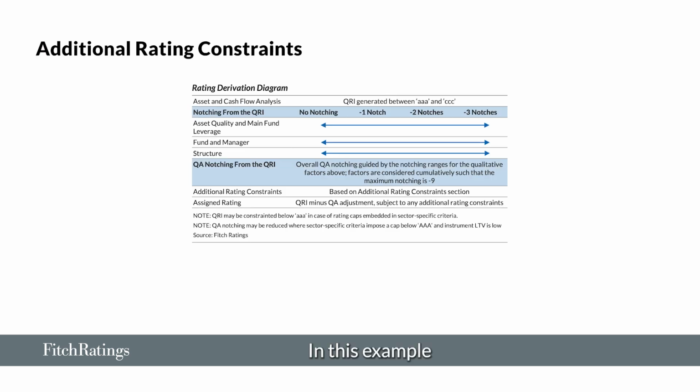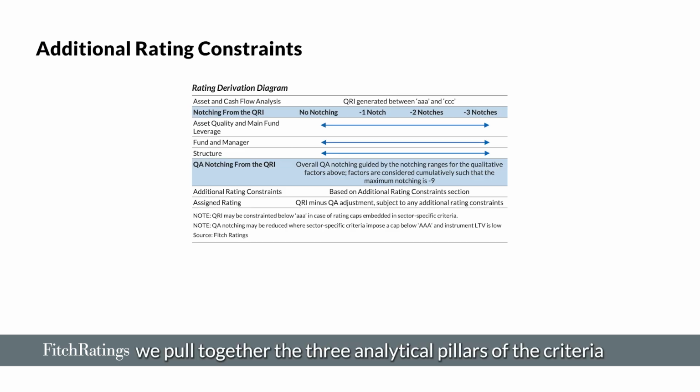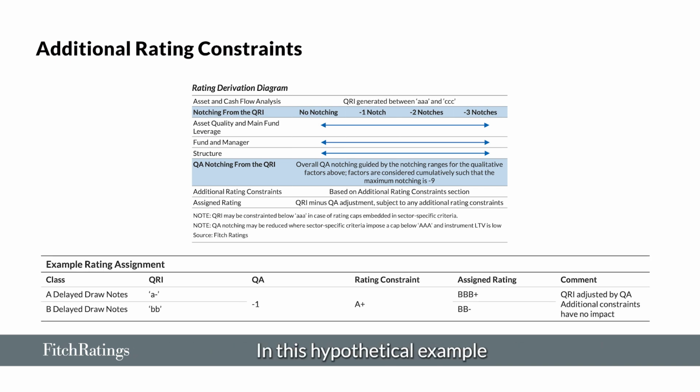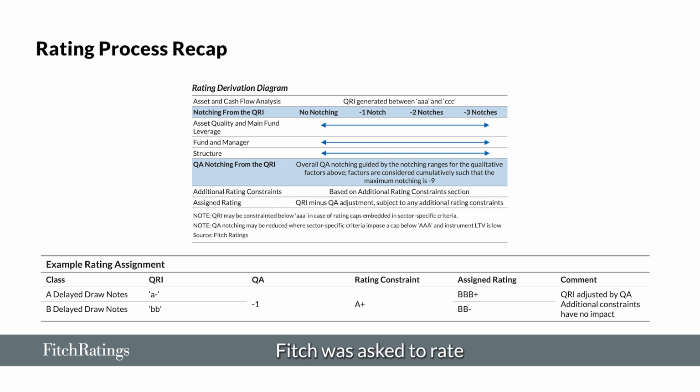In this example, we pull together the three analytical pillars of the criteria to illustrate how feeder fund debt ratings are determined. In this hypothetical example, Fitch was asked to rate two classes of notes issued by a feeder fund. The quantitative analysis of the Fitch expected portfolio and the debt structure yielded a quantitative rating indication of A- for the Class A notes and BB for the Class B notes.